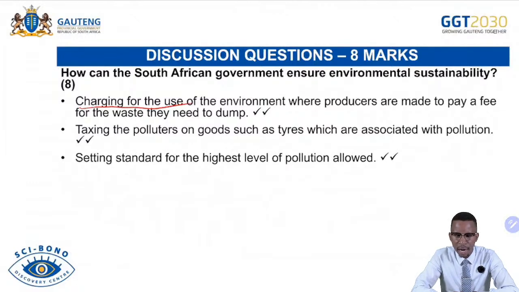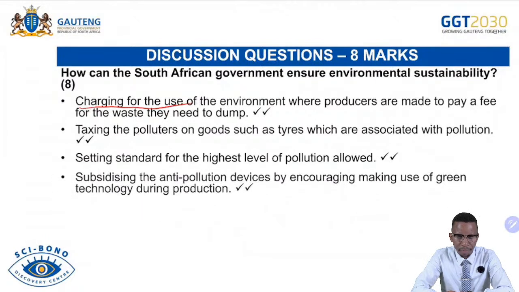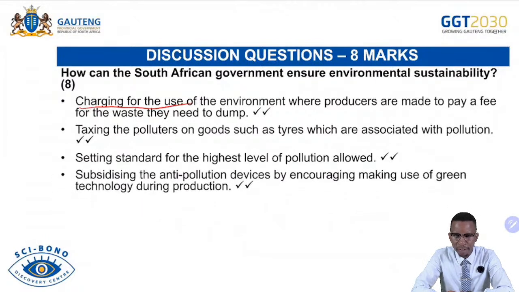Setting standards for the highest level of pollution allowed. In this case, we talk about the marketable permits that are sold by the government to ensure that businesses can cause pollution to a certain extent. So the business will be buying these licenses, allowing them to cause pollution. If the business does not have these licenses, it has to buy from other businesses or the Department of Minerals and Resources.